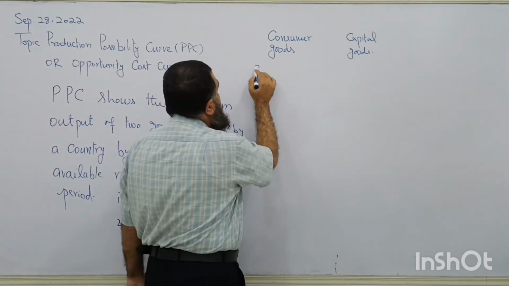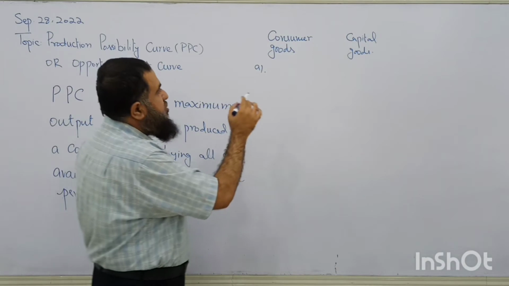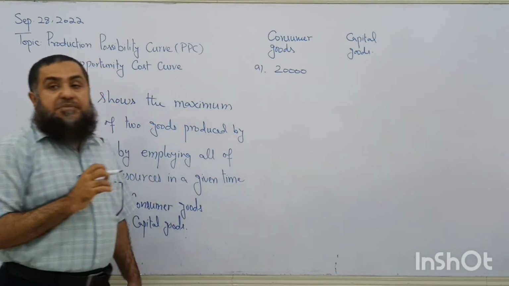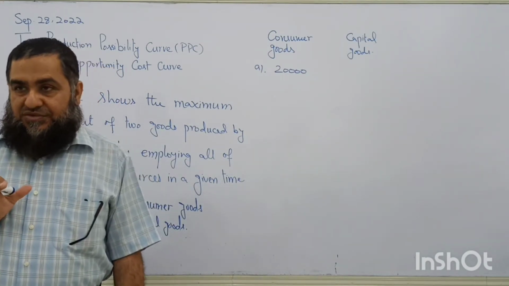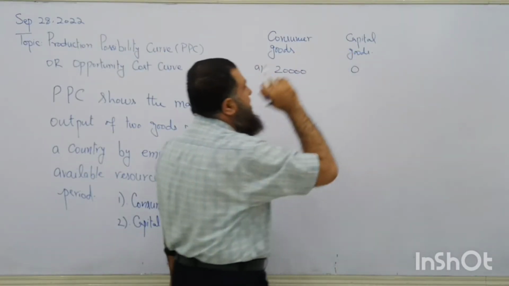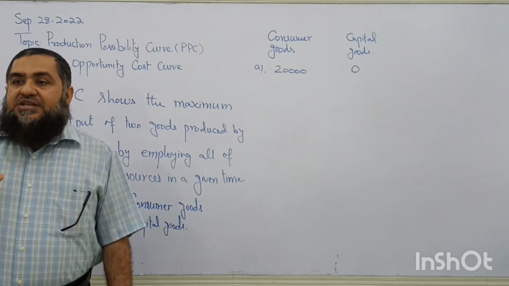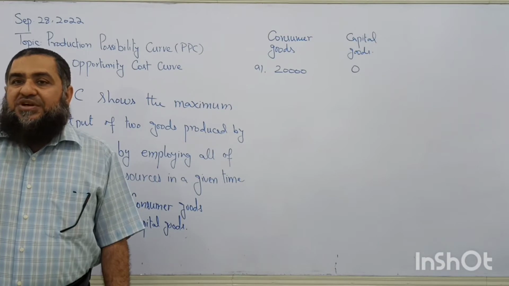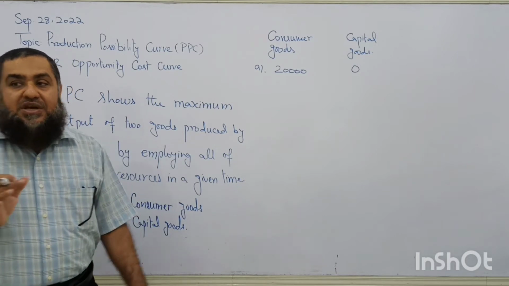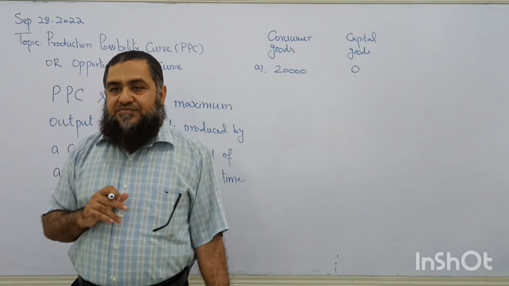Alright. So there are different possibilities. Please give attention now. If all the resources are employed in the production of only consumer goods, this country is able to produce 20,000 of consumer goods. Clear? And none of the resources is employed in the production of capital goods. This is one extreme, that this country is employing the resources in the production of only the consumer goods, so it has opportunity cost. What is opportunity cost? All the capital goods are sacrificed for the sake of only the consumer goods.